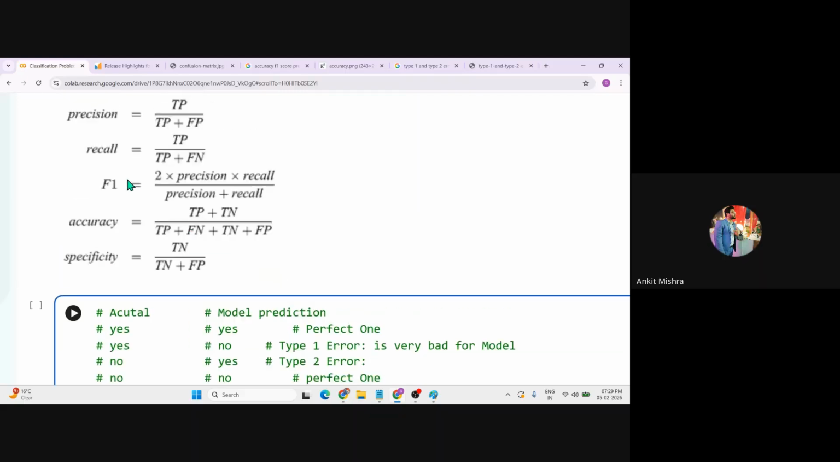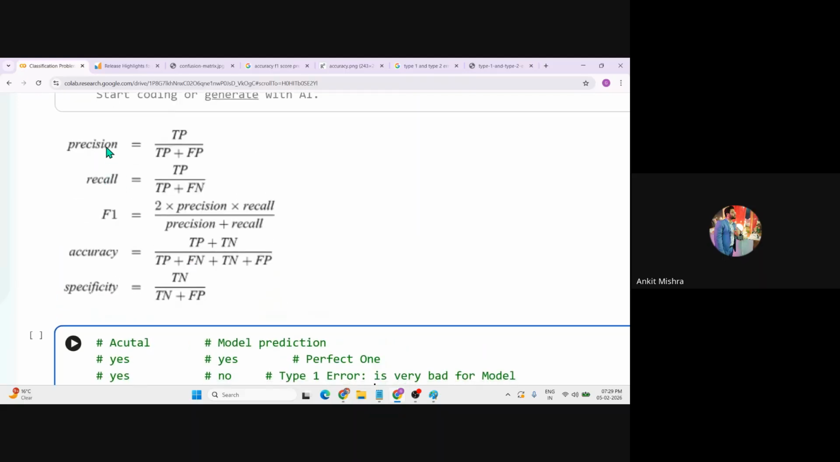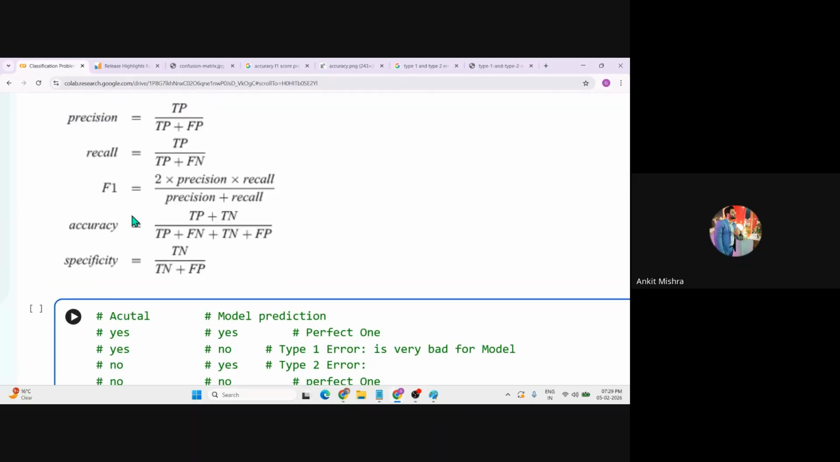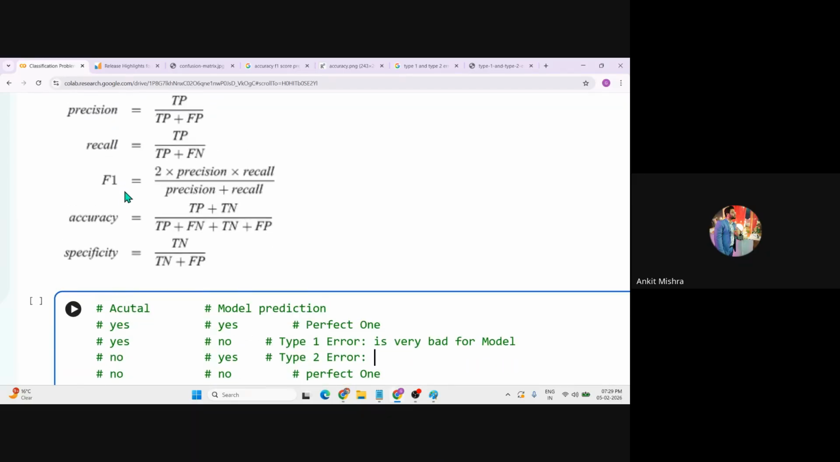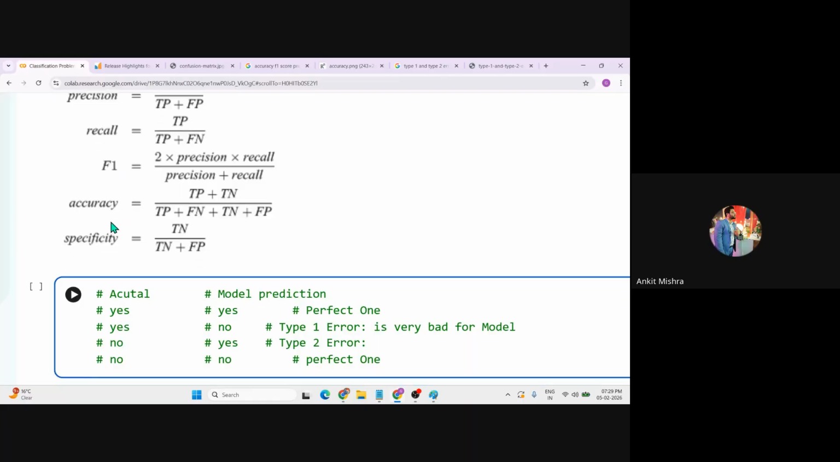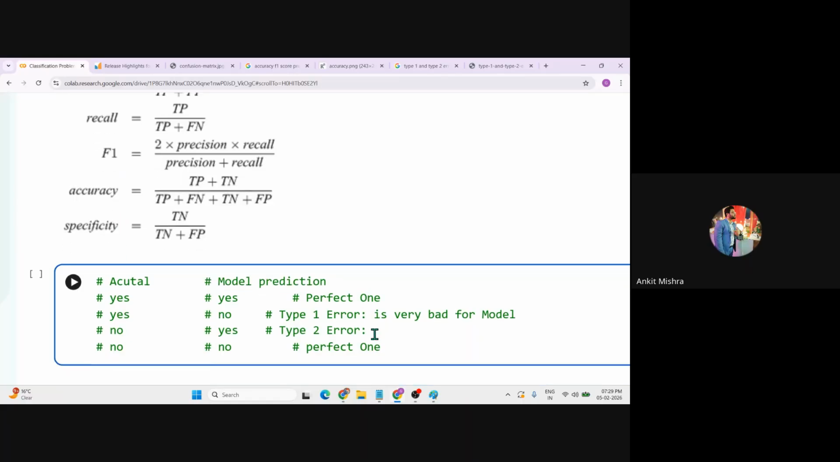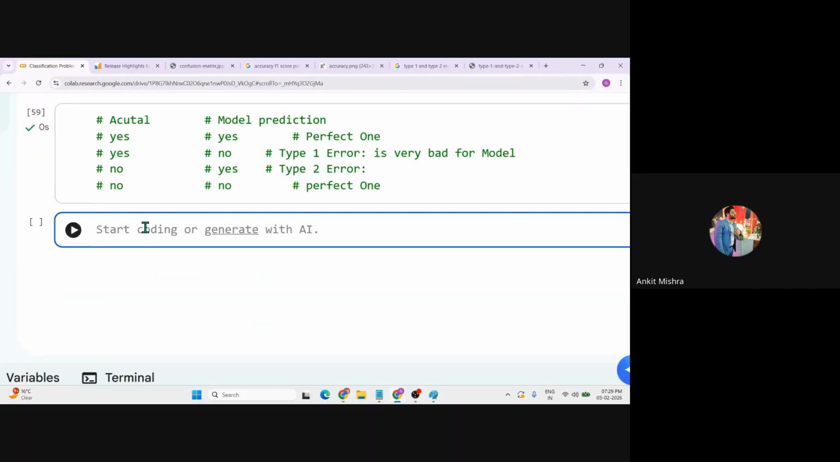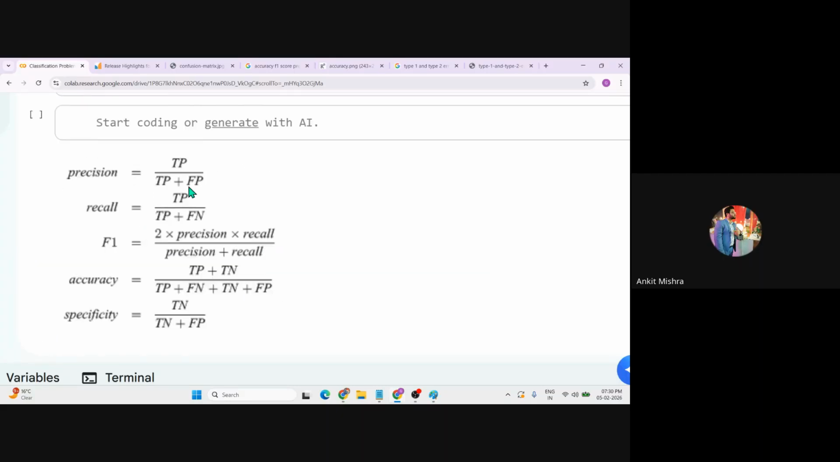So all these scores, or all these metrics, generally help us identify different levels of accuracy: precision score, recall score, F1 score, accuracy, and specificity. Now let's start with the precision one, then we'll understand the definition. How do we calculate the precision? Let me write pre_score for precision. The formula for the pre_score is TP divided by TP plus FP.